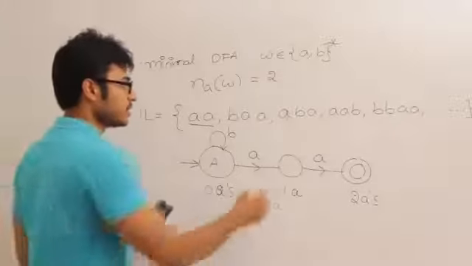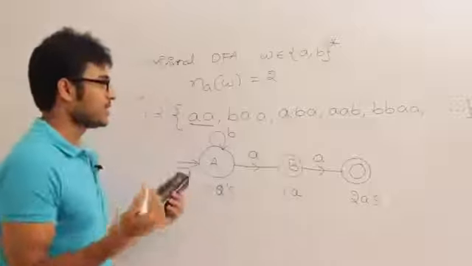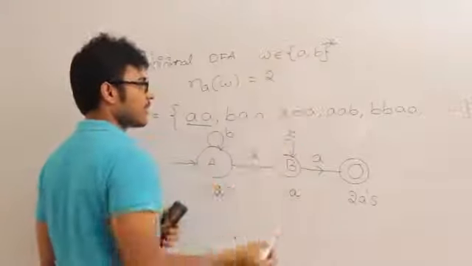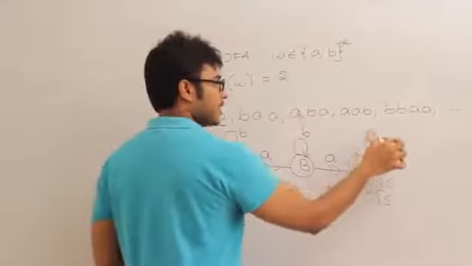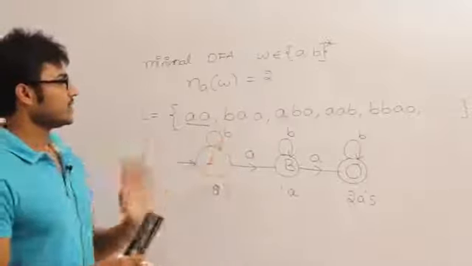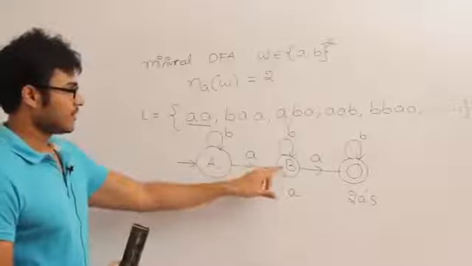What about this state b? You have seen on a, what if I get a b? Again the same reason, b's should never contribute to the counting, right? Okay, so is this a DFA? This state is complete, this state is complete.